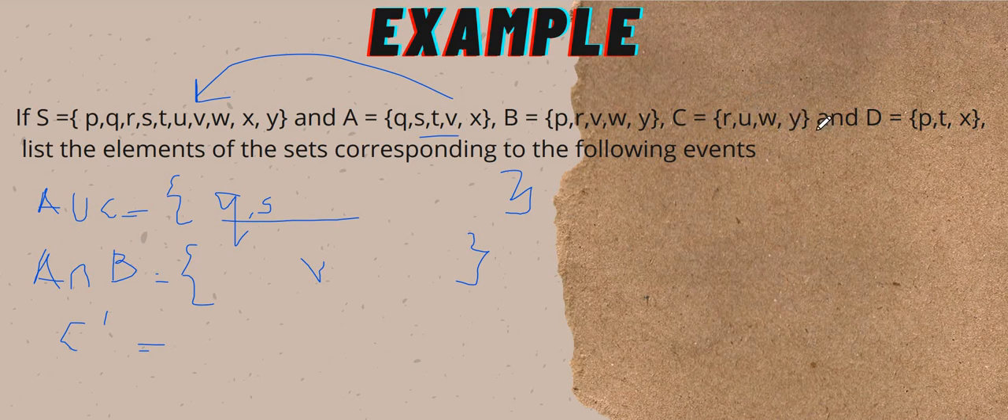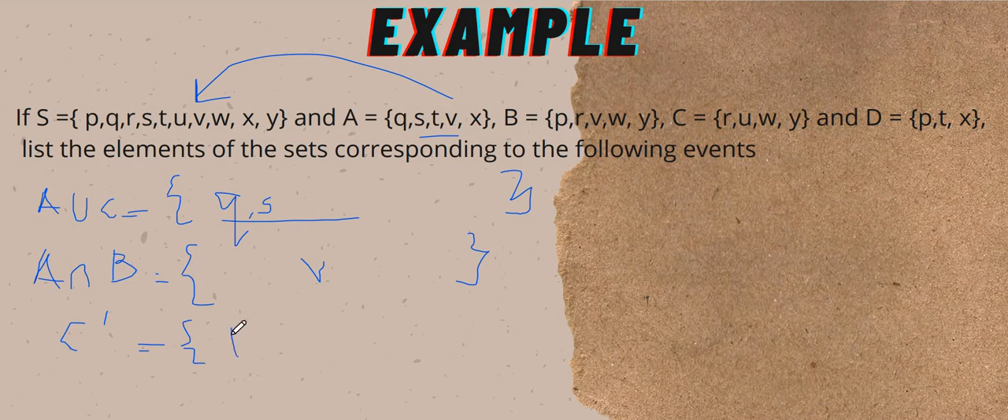So that's C, R U W Y. So what's the complement of C? Okay, you need to refer to the sample space again, the original one, the long one here, P to X. So what is meant by complement C is the set other than R U W Y.